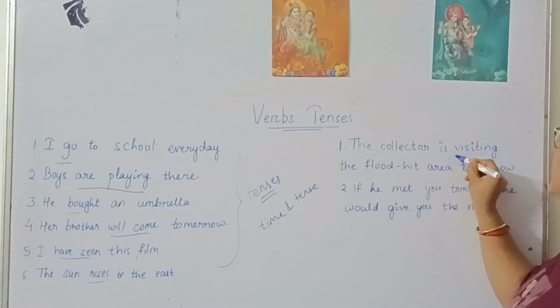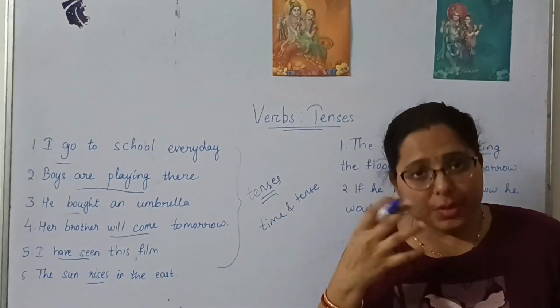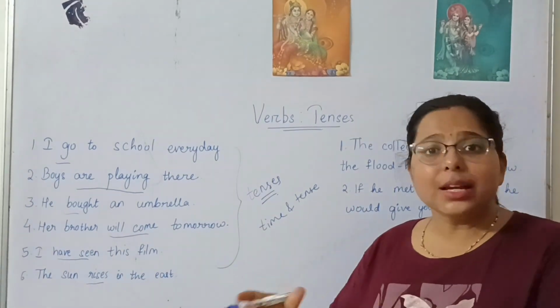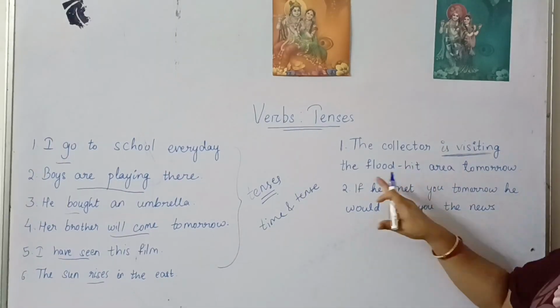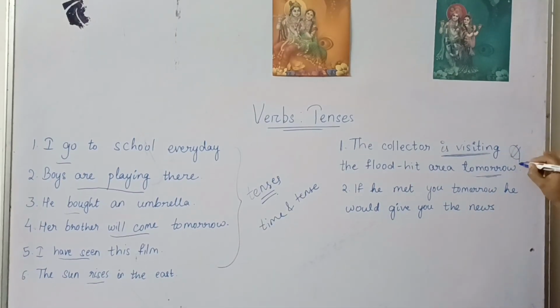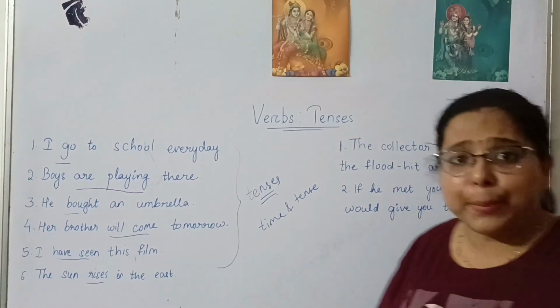Where do we generally use is visiting in tense? We use is visiting when we talk about a present thing going on, like he is writing, he is visiting. But here, the action will take place tomorrow. It's showing the future, not the present.